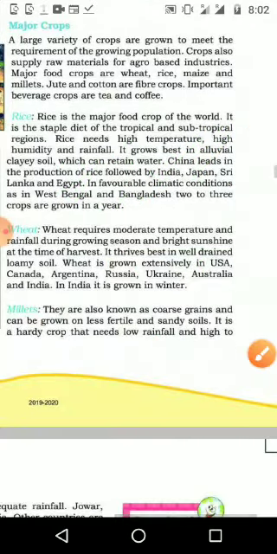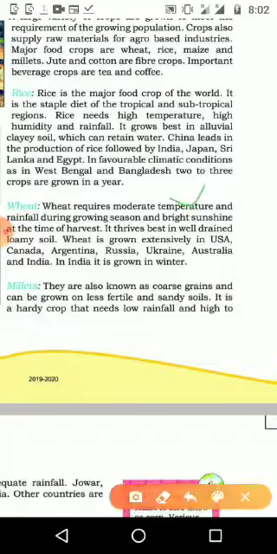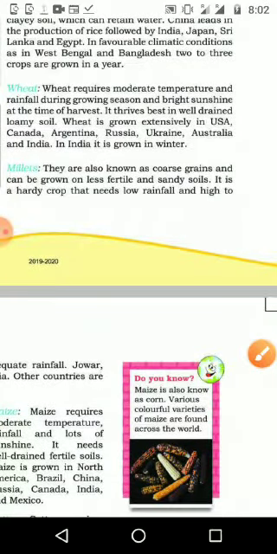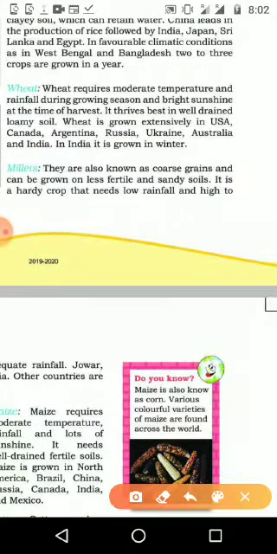Next one is wheat. Wheat requires moderate temperature and very medium rainfall. Very little heat is needed, but it should get bright sunshine with less heat. That's why we can say it is a winter crop. It thrives best in well drained loamy soil. The water should not stay there; when the rainfall comes, the water should go away.